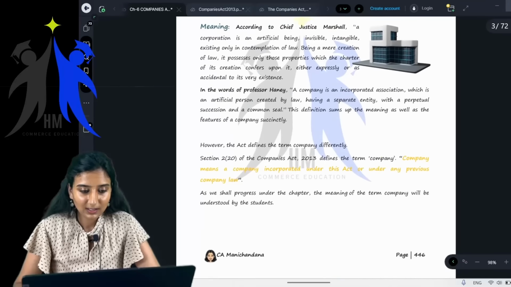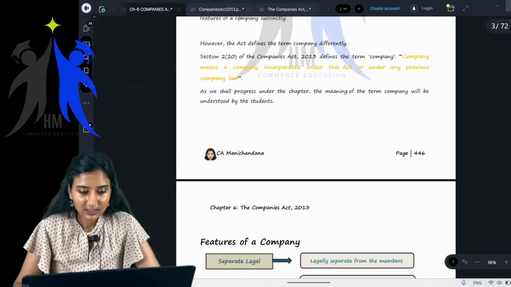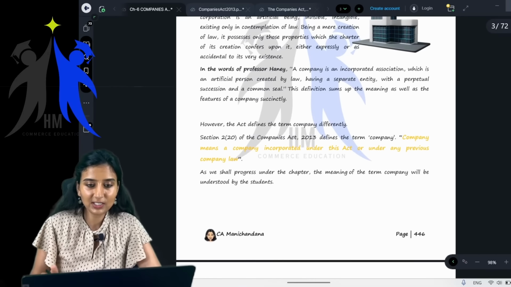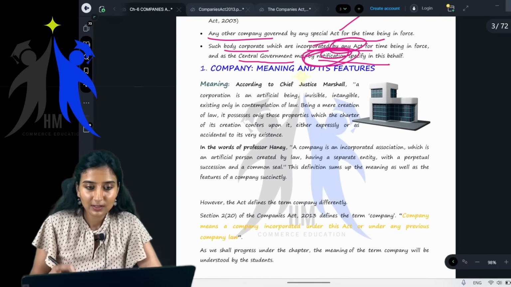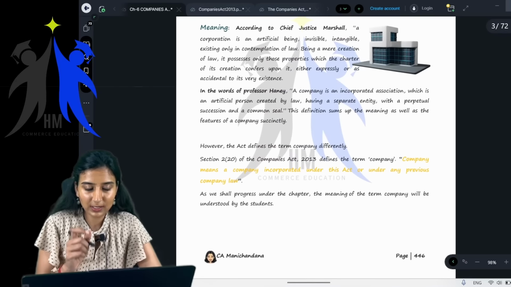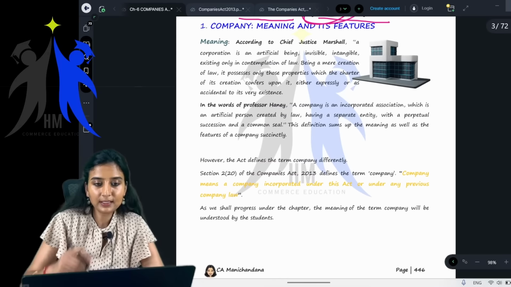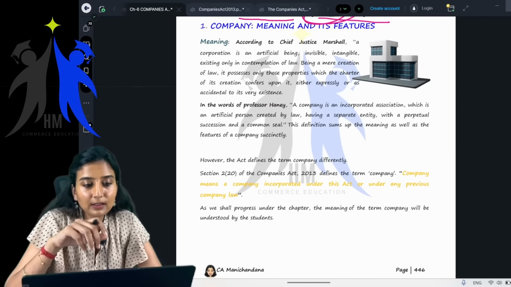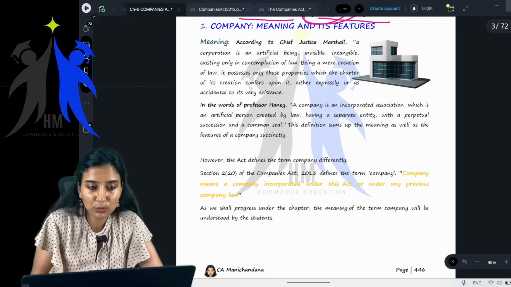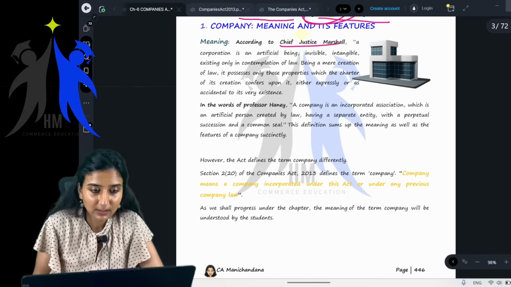Okay, children, let me just read one definition and we are done for the day. Okay, see, basically, the company. There are many people who have tried to tell what a company is.